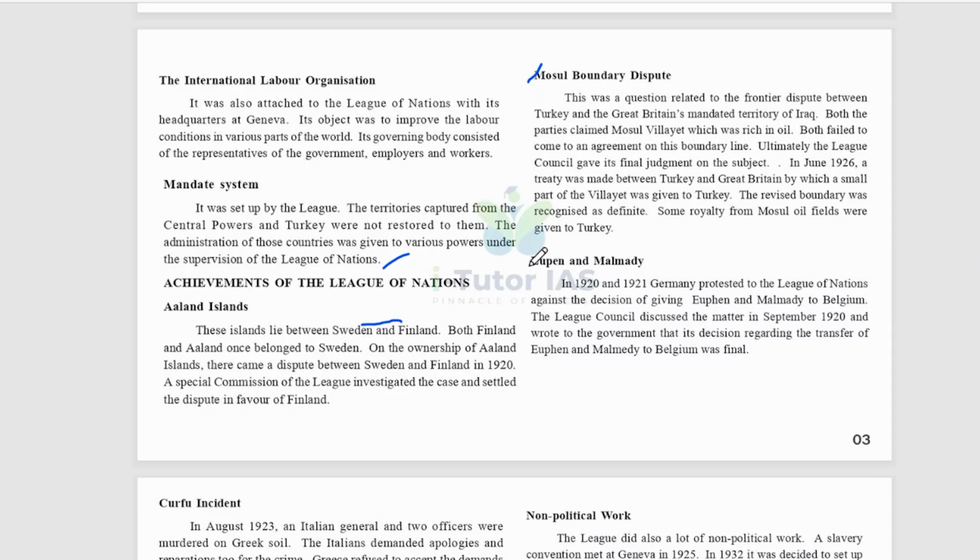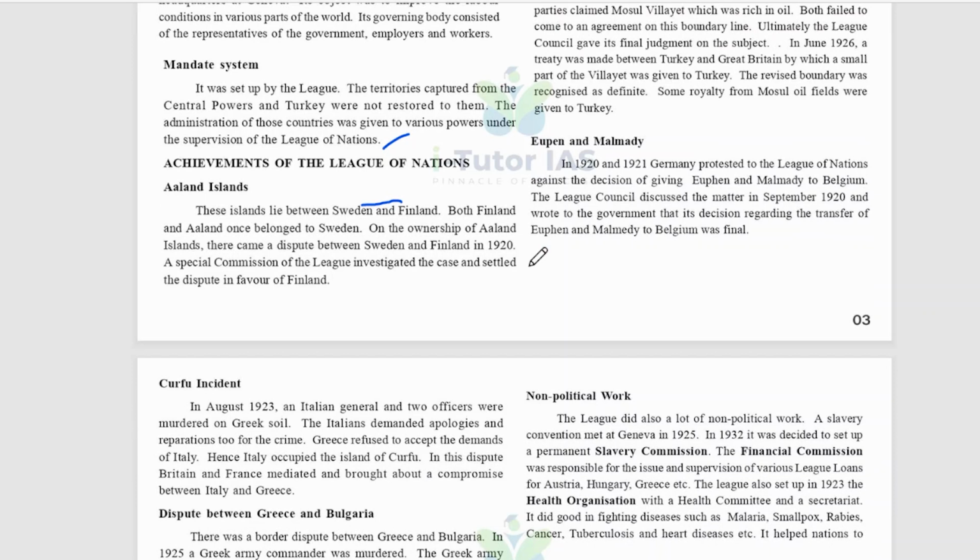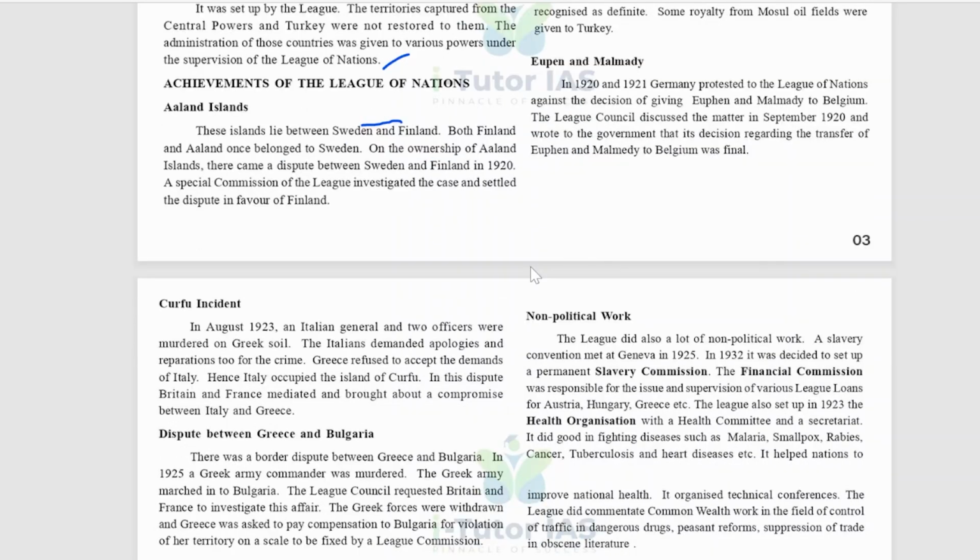Next is Eupen and Malmedy. Okay. In 1920 and 21, Germany protested to the League of Nations against the decision of giving Eupen and Malmedy to Belgium. The League Council discussed the matter in September 1920 and wrote to the government that its decision regarding the transfer of Eupen and Malmedy to Belgium was final. Okay, so these are the achievements of the League of Nations.